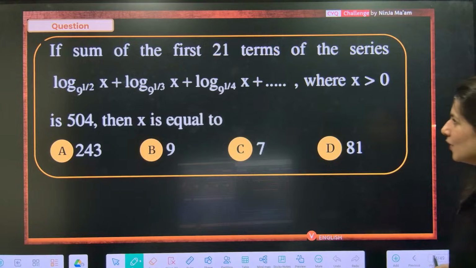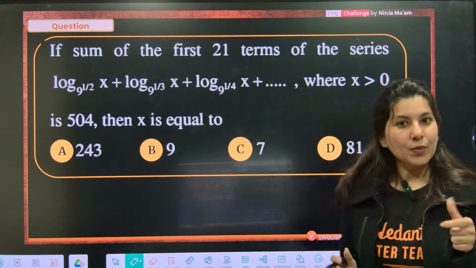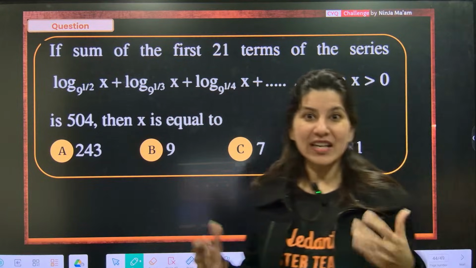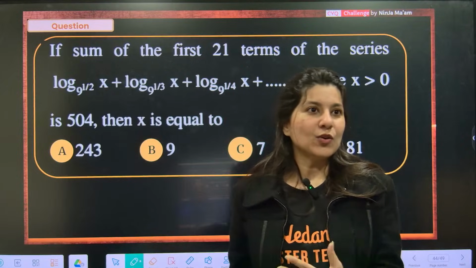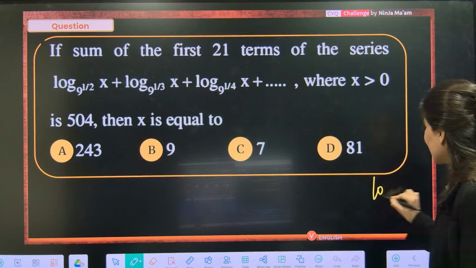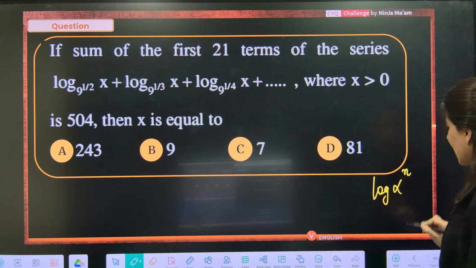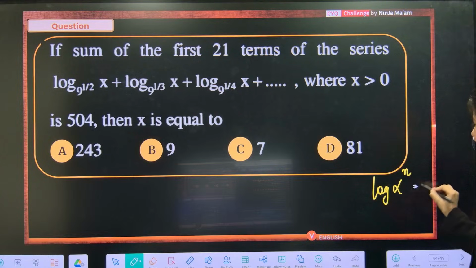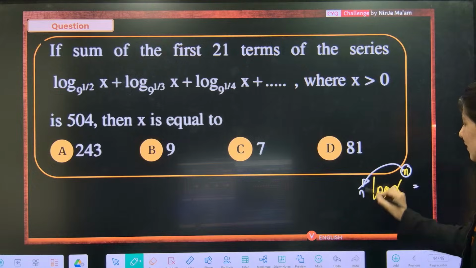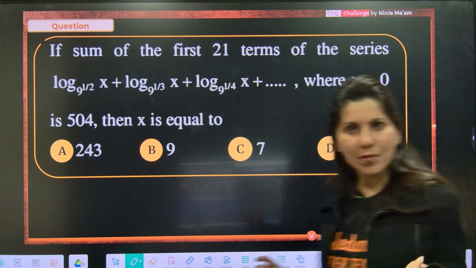Okay. Now this question, everybody. One ninja property I'm going to tell you, my favorite property in logarithm, which very few people tell, and very few books have those properties. So, can anybody tell me log alpha power n? What's the property? This n will come in front. Everybody is aware about this property, right?